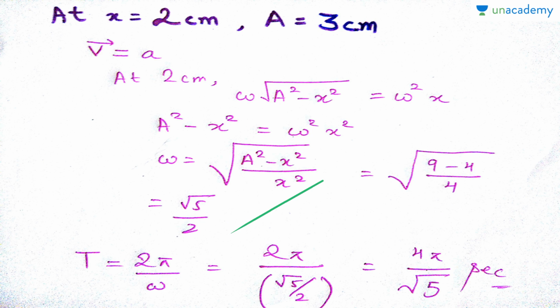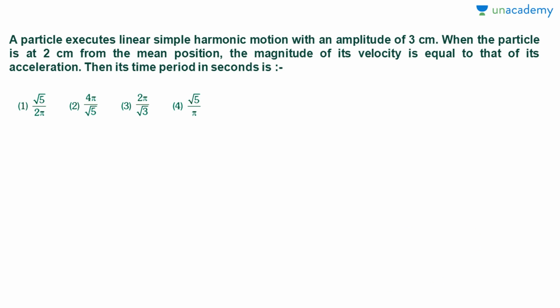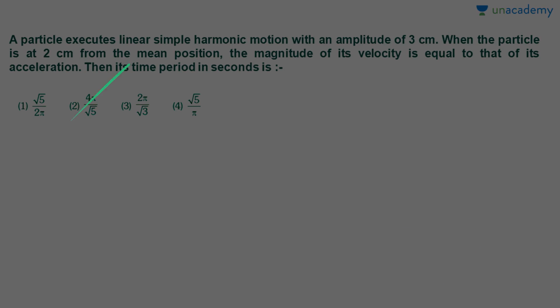Now he's asking us the time period. What is the formula for time period? T is equal to 2 pi by omega. We know 2 pi is constant, so we have written 2 pi, and omega we already know is root 5 by 2. So this 2 will come up here, and it will become 4 pi by root 5. That is option number 2. That is our answer.